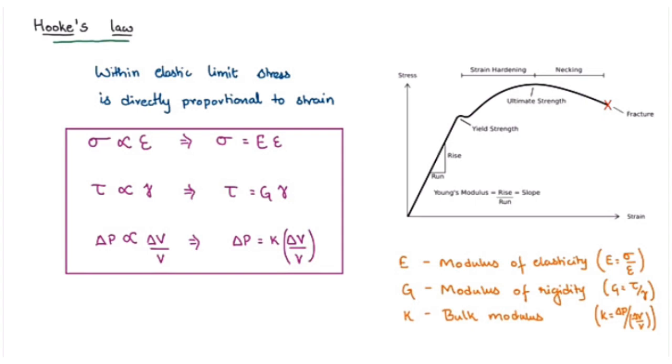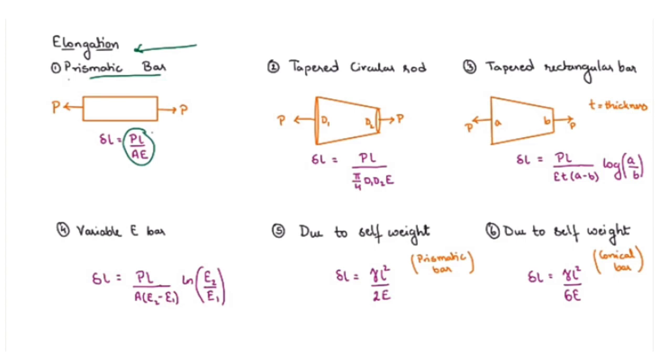So now let us look at the formula for the elongation for some standard cases. That was Hooke's law, meaning within elastic limit, stress is directly proportional to the strain. So now we will be moving to our next topic, that is elongation for some standard cases. Basically we have 6 cases for elongation.